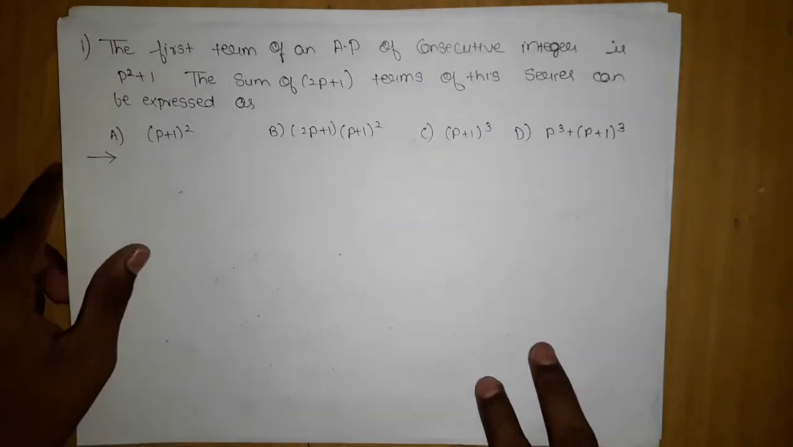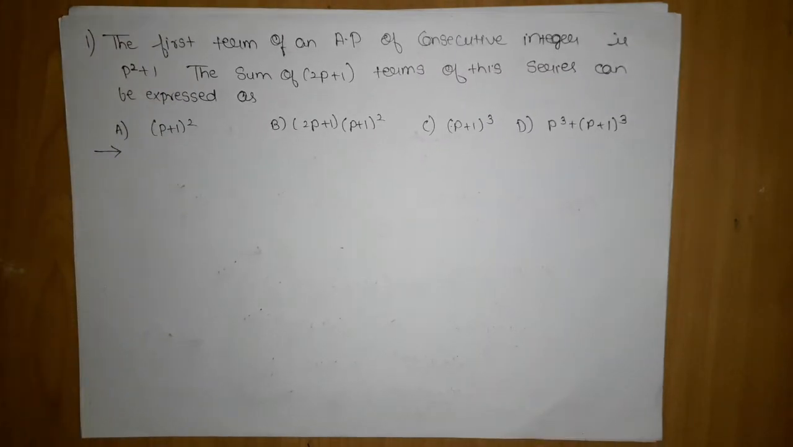The first problem is this. I will read the problem. The first term of an AP of consecutive integers is p square plus 1. The sum of 2p plus 1 terms of this series can be expressed as: first option, (p plus 1) the whole square; second option, (2p plus 1) into (p plus 1) the whole square; third option, (p plus 1) the whole cube; and fourth option, p cube plus (p plus 1) the whole cube.